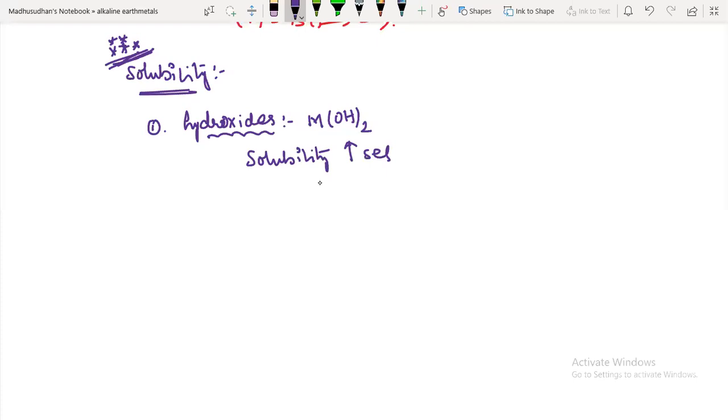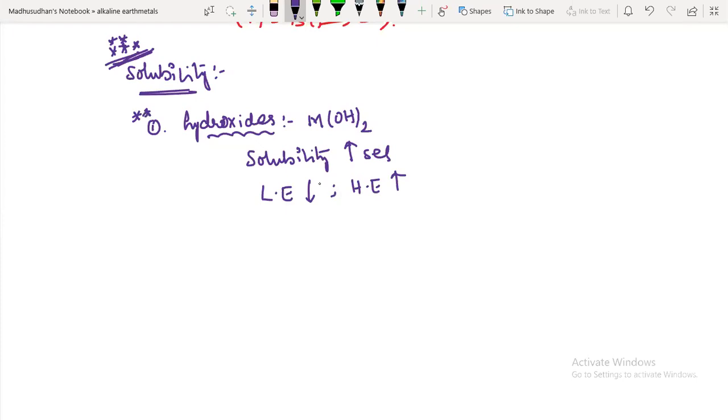Why does it increase? The reason is that the lattice energy decreases down the group and the hydration energy increases down the group. That's why solubility increases. Very, very important point.